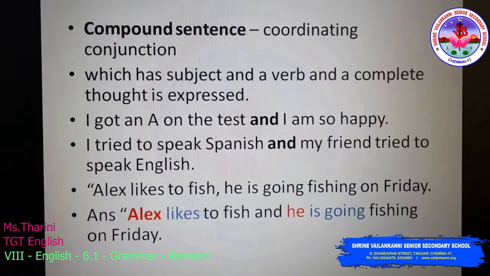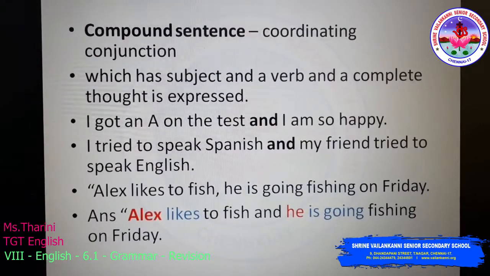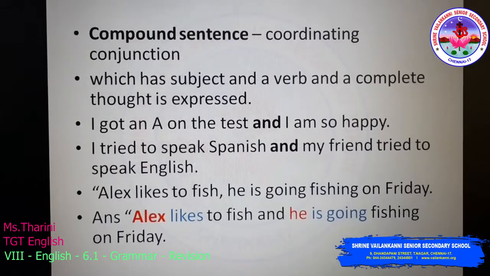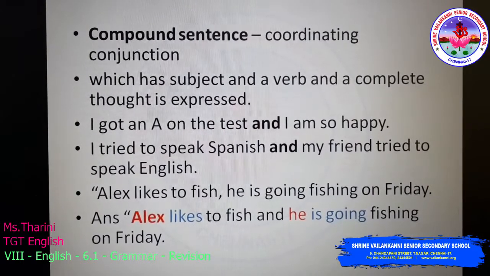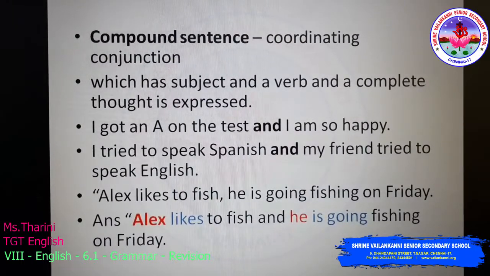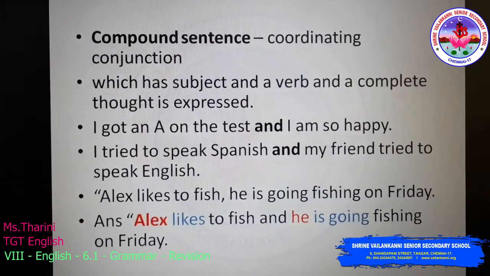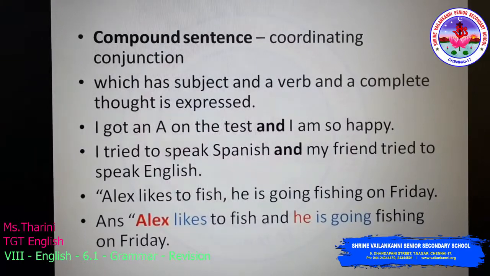For example, if asked, "Alex likes to fish, he is going fishing on Friday," how will you turn it into a compound sentence? Alex likes to fish and he is going fishing on Friday. Here and is the coordinating conjunction, so it is a compound sentence.